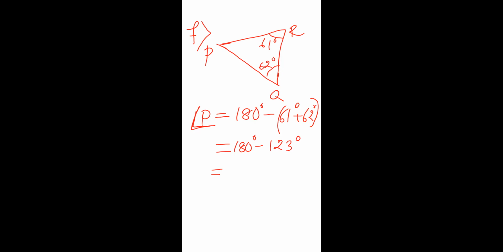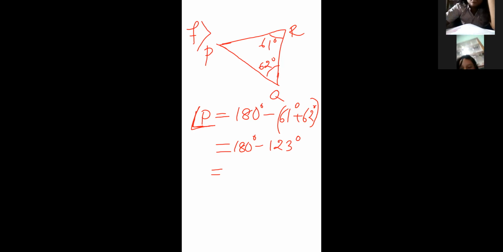Anushka, Shedansa, Tazib, Rifa, Shafin and Oishi, keep your camera on. Oishi, are you able to answer it? Just normal subtraction. Ma'am, 57. Good.